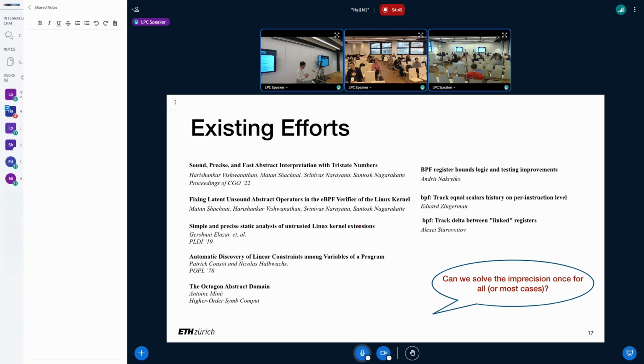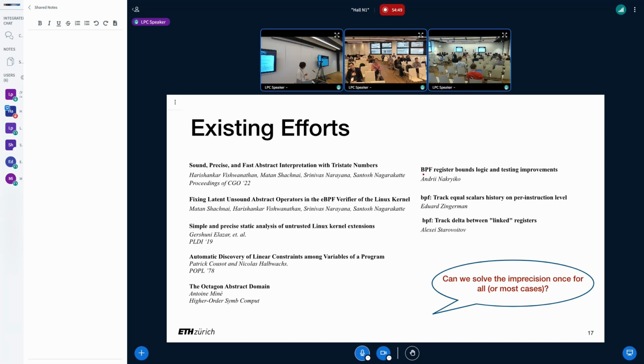There are also other abstract domains we can consider, such as octagon and polyhedra. Those domains may be more accurate than interval and tristate number, but they are too complex to implement, and reasoning about them is not easy.